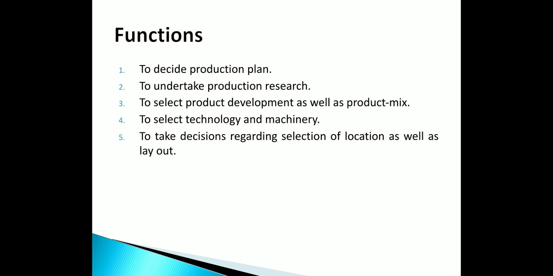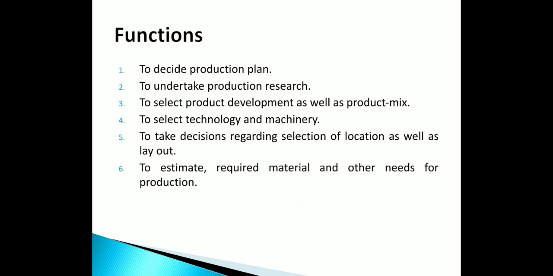If machineries are large in size, then the size of the building or that particular asset will be much larger. Then, to estimate required material and other needs of production. See, if I want to produce 2000 units, then I need to arrange the raw material in accordance with those units. And other needs like machinery, some stationery items, packaging items, labeling, everything that is required in the production process.